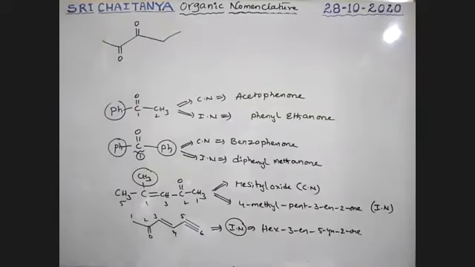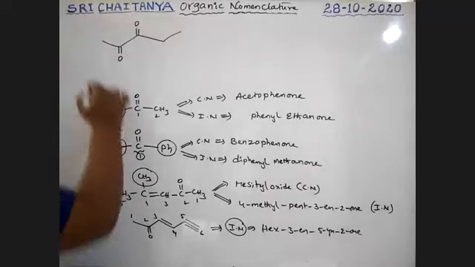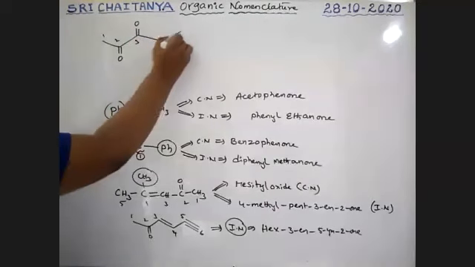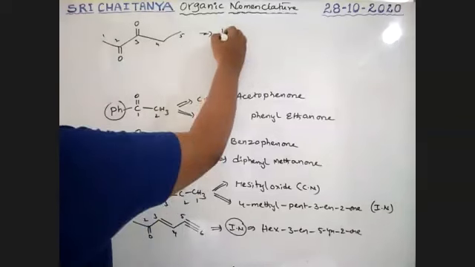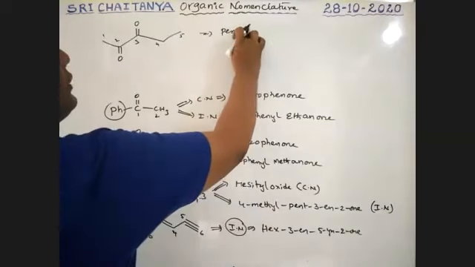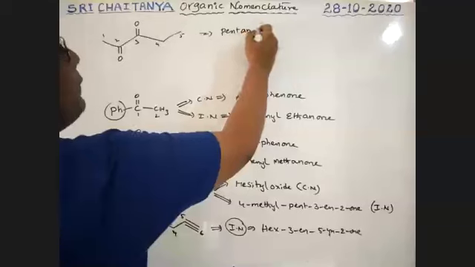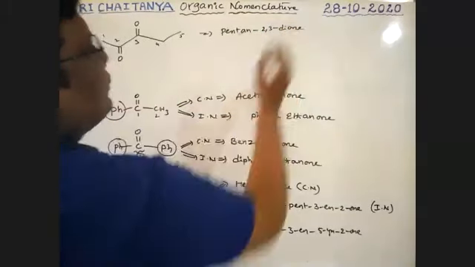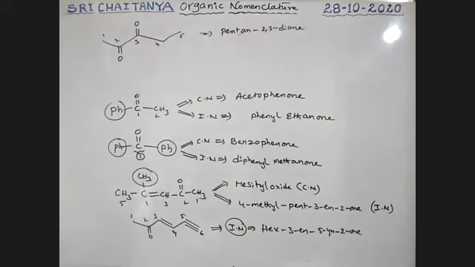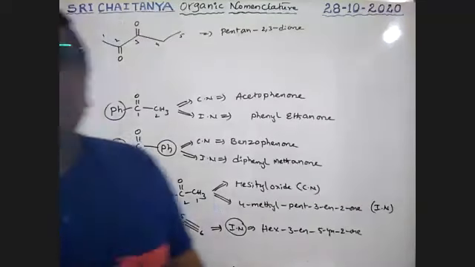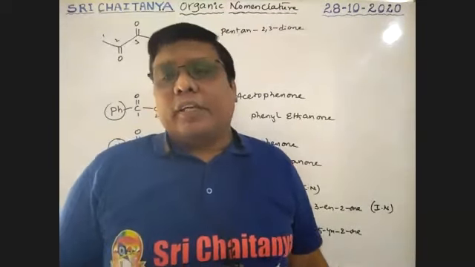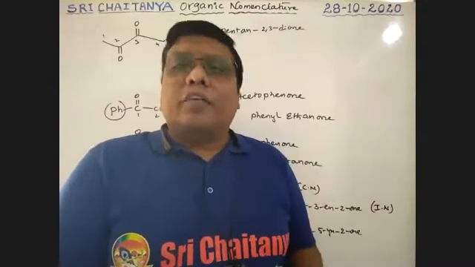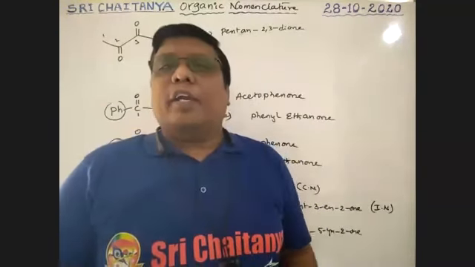Two double bonds. What is the name? It should be first, second, third, fourth, fifth. That implies pent, pentane-2,3-dione. So it is the name. Yes. Okay. So this is the way to write the IUPAC name for different types of ketones, boys. Hope all of you understood well. Very, very, very important. It is for ketones.